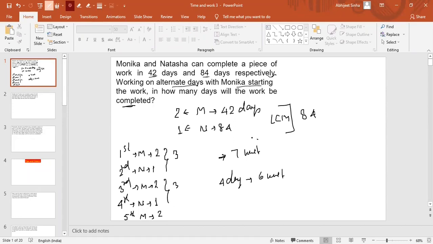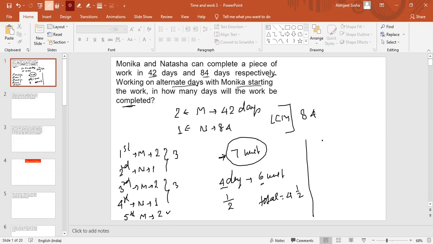These are hypothetical situations for these questions. Next, the 1 unit left will go to Monica, and as Monica's efficiency per day is 2, she will require half a day more to complete that 1 unit of work. So the answer here will be 4 days and a half, so this is 4.5 days. This is one way to check, counting like this.